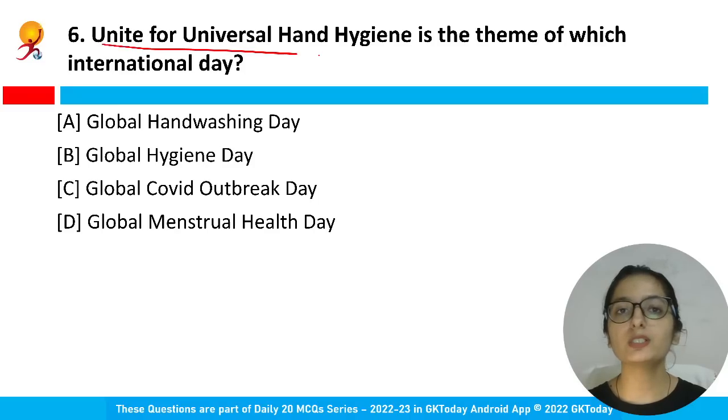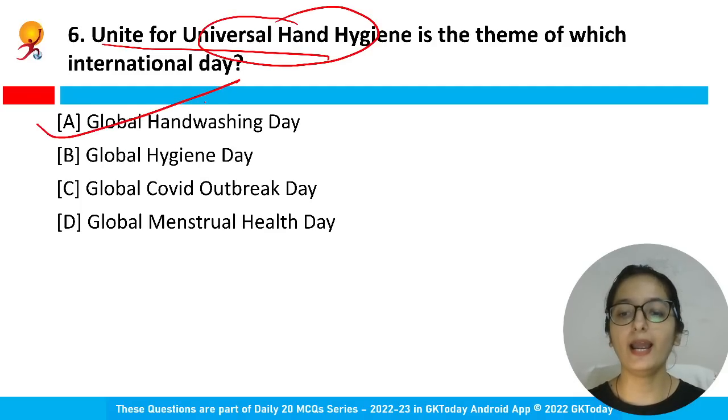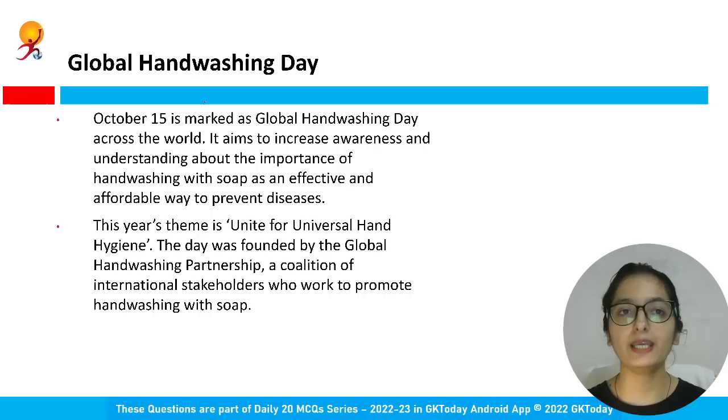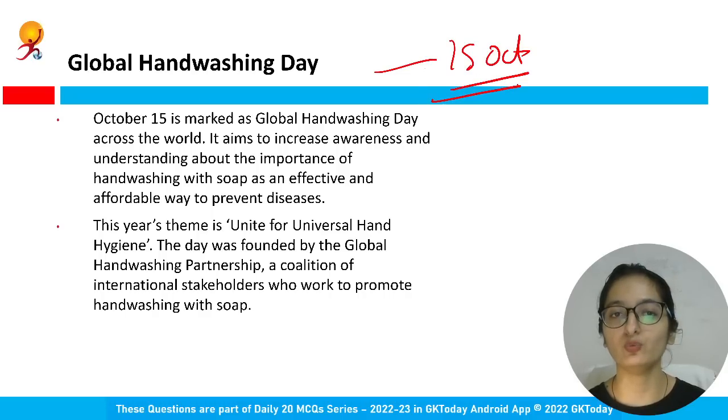Unite for Universal Hand Hygiene is a theme of which international day? Unite for Universal Hand Hygiene is the theme for Global Handwashing Day. Option A is the right answer, which is observed on 15th of October. You all know, in the COVID-19 times, during the pandemic 2020, there was awareness: please wash your hands.